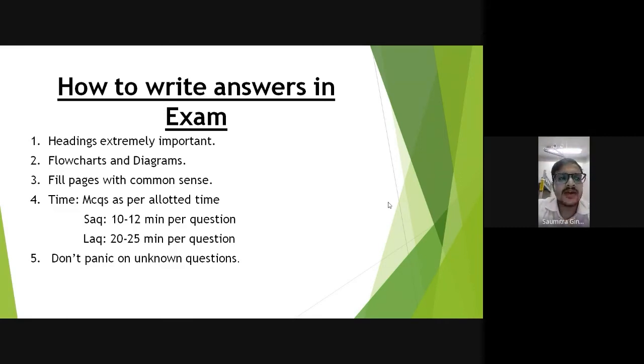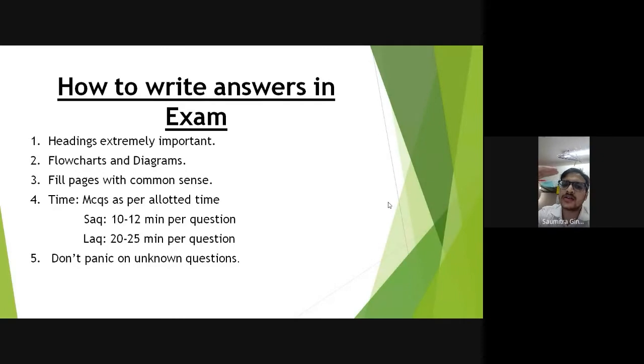Now somewhere the Viva externals will give you the theory paper beforehand from MCQ. So if the MCQs get solved in 15-20 minutes, you can get that extra 10 minutes. But supposedly you get that answer after 30 minutes only. So do MCQs as per the allotted time.